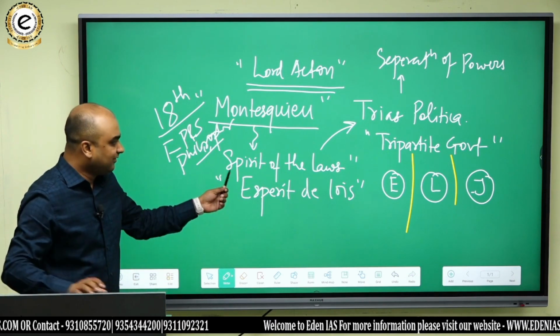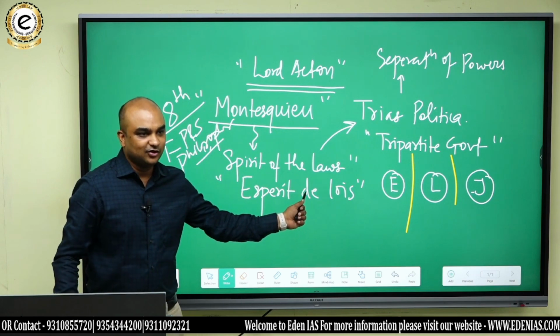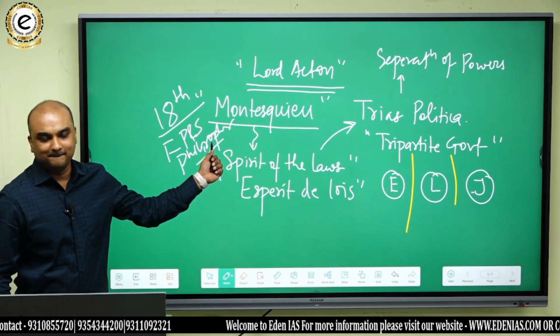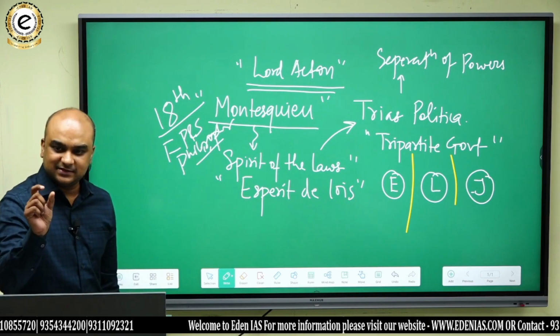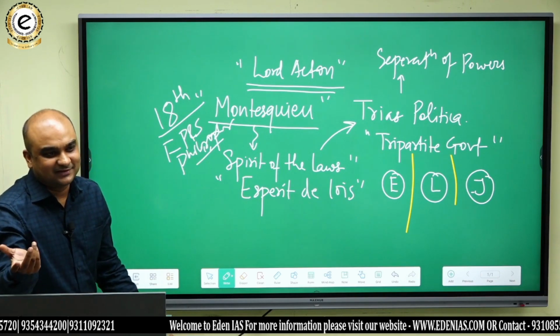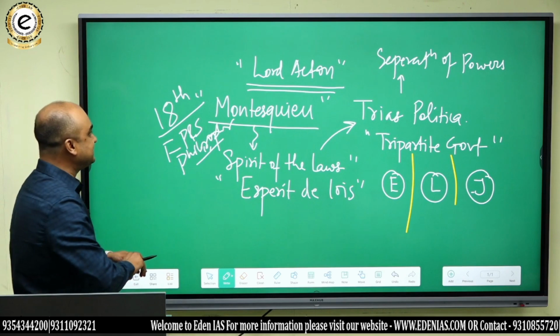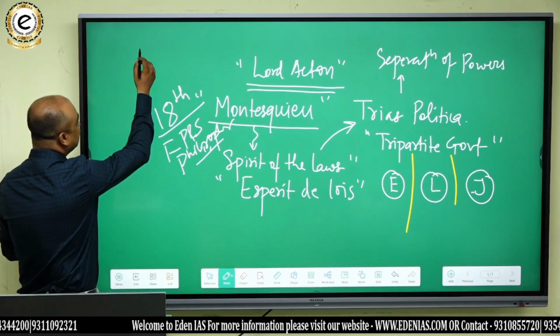So, what is the book? Esprit de loi. And who is the scholar? Montesquieu. Do you understand that? In fact, Montesquieu is just his surname, or just one part of his name. His actual name is, you must learn this as well.